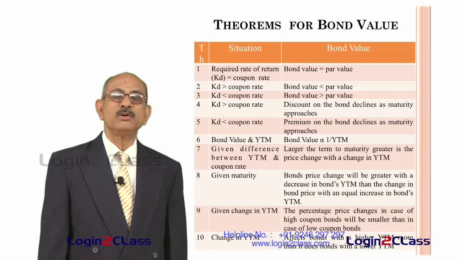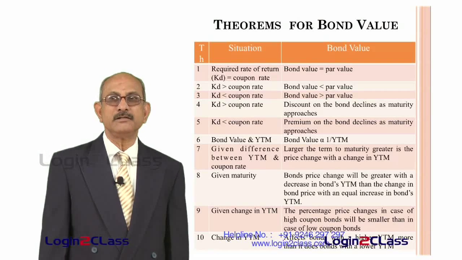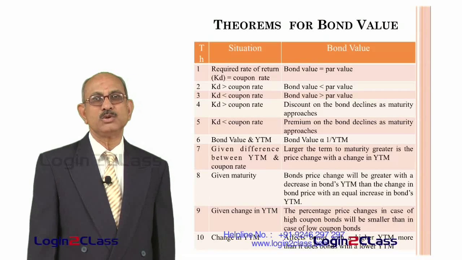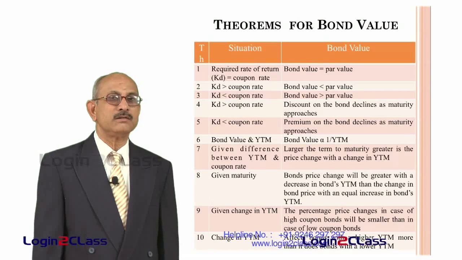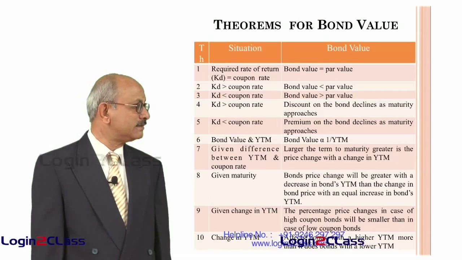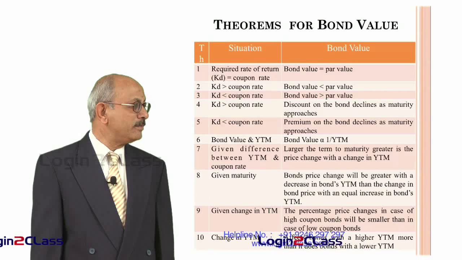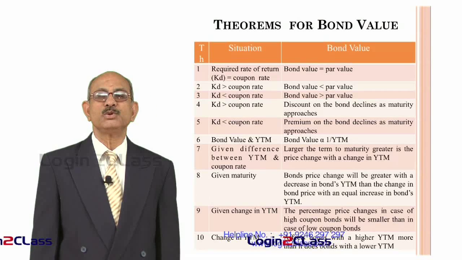bond will keep on going up, because the coupon rate is already given and your expectation is more, so the discount will go down. And the same thing happens when the required rate of return is less than the coupon rate. That is what we call theorem 5. Then premium on the bond declines as maturity approaches.